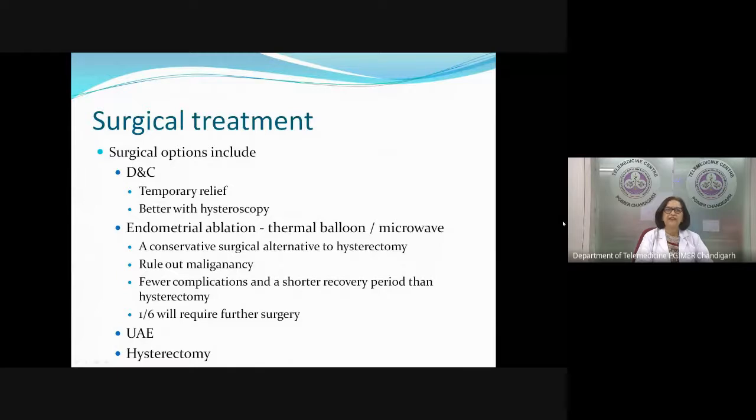The options we have are: D and C is a surgical treatment which gives temporary relief and it is therapeutic. It is better if you do it with hysteroscopy, because if there is a small lesion, you can tackle that at the same time. So that is one option you can use.